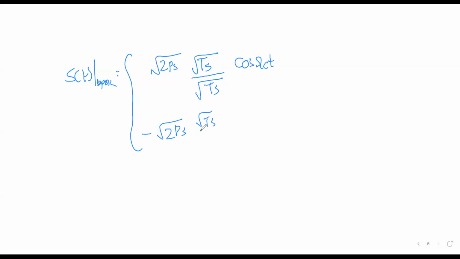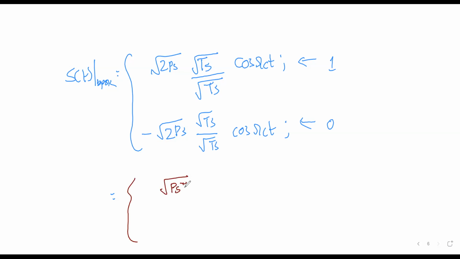Root over TS divided by root over TS cos omega CT. Right? So I'm not writing here, but this is when one is transmitted, this is when 0 is transmitted. Okay. Now, still rearranging this, what we can write: root over PSTS is one term, and root over 2 by TS cos omega CT is another term.